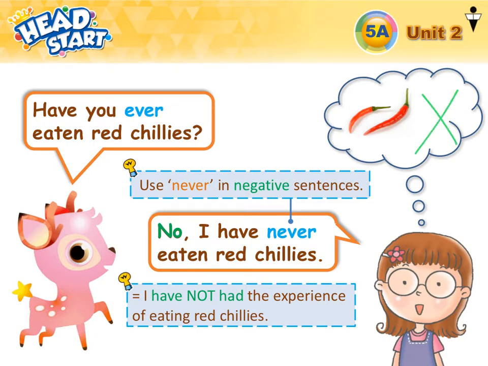No. Then you have to use never. I have never eaten red chilies because never we have to use it in negative sentences. So pay attention here. I have not had the experience. Here, never means you don't have that experience of eating red chilies.